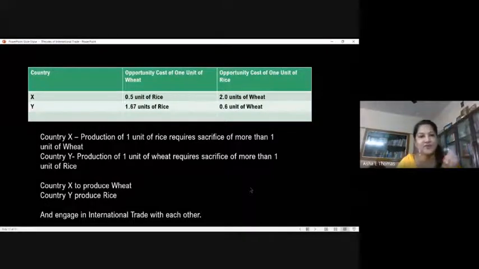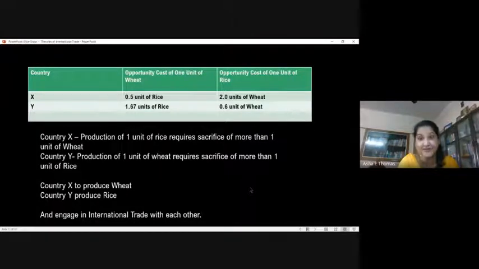So here in case of wheat, country X has an opportunity cost of 0.5 unit of rice, whereas in case of rice, it is 2 units of wheat. Same as the case for country Y: for wheat, it is 1.67 units of rice, as well as for rice, it is 0.6 unit of wheat.